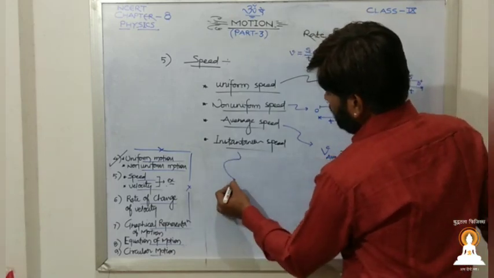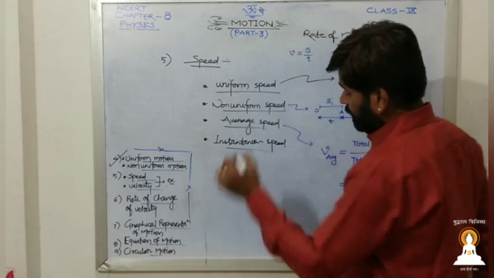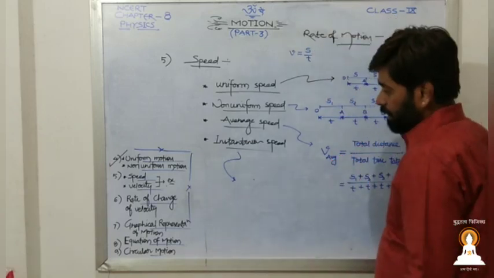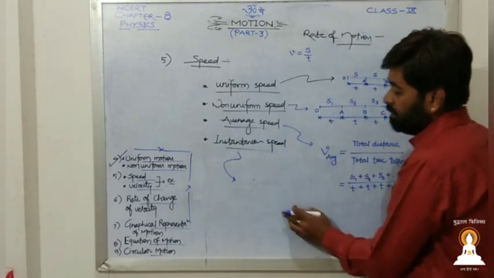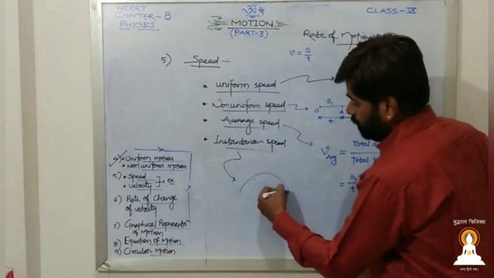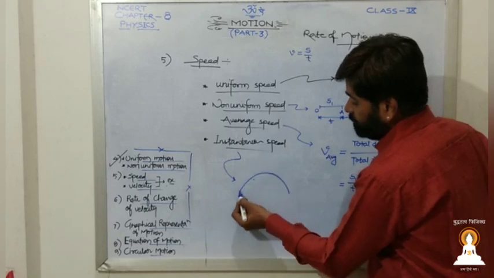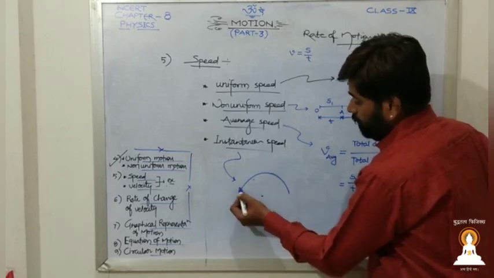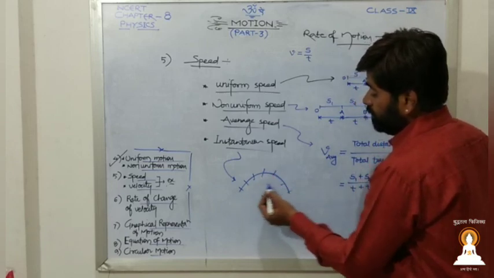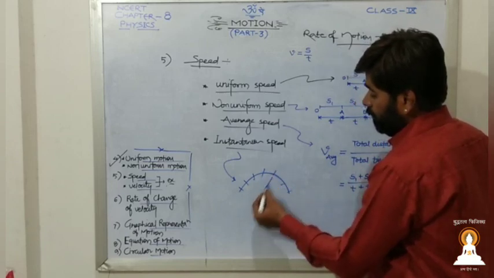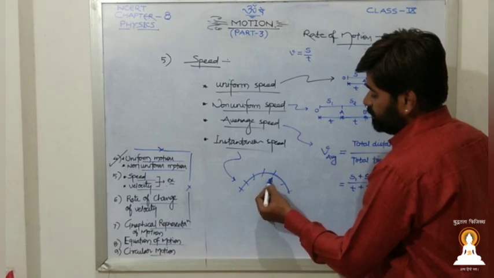Okay, next one is instantaneous speed. Instantaneous speed is nothing but what? At a particular instant of time, whatever is the speed is the instantaneous speed. Suppose the speedometer of your car or bike shows what? Suppose you are moving with 50 or 60 km per hour, then the needle is over the 60.